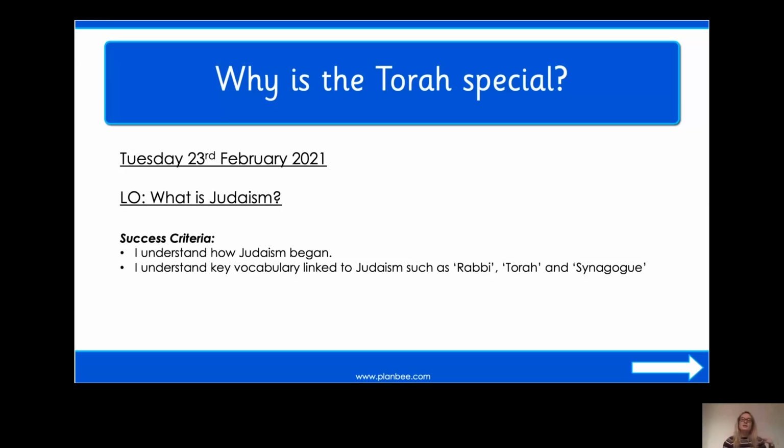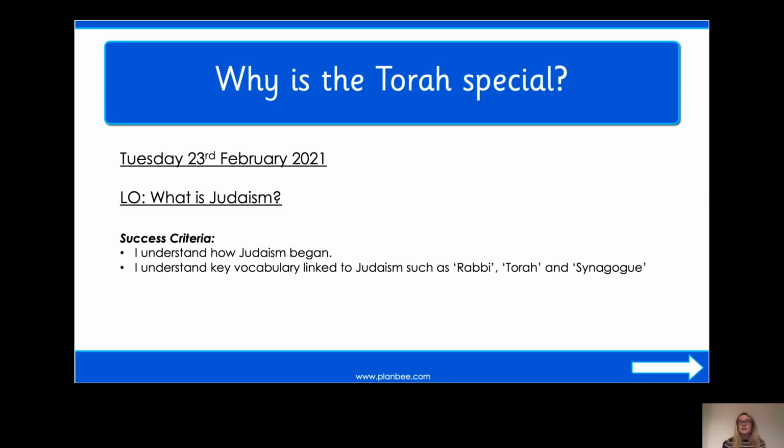Now, having looked at Buddhism over the last half term, this half term we're going to be moving on to a different religion, a religion called Judaism. Some of you might know a little bit about Judaism already, and if you do, that's fantastic. But don't worry if you don't, because it's going to be our focus in RE for this half term. So by the end of this term, you will know a lot about the religion of Judaism.